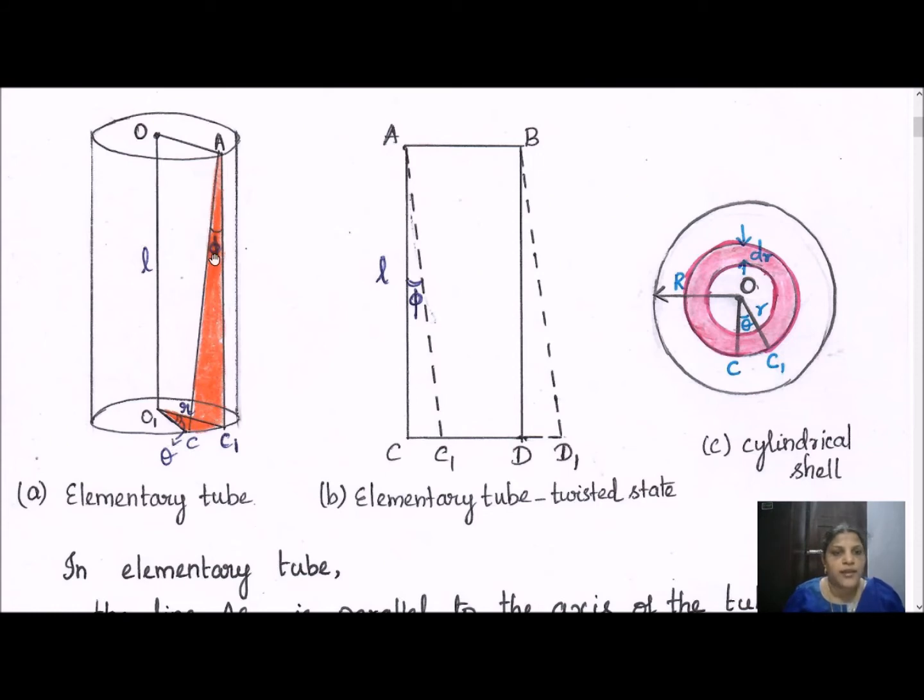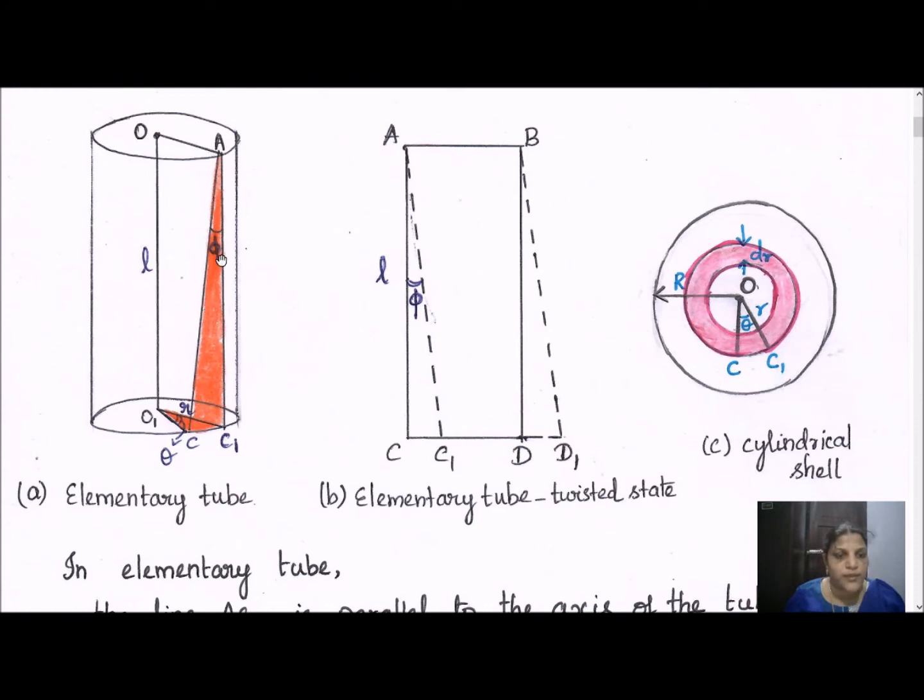And also the rim of the wire suffers a larger strain or deformation because of the angular twist. So this phi is taken as the shearing strain. We can write CC1 as L into phi, since AC is parallel to OO1.